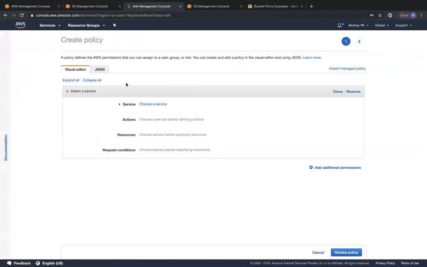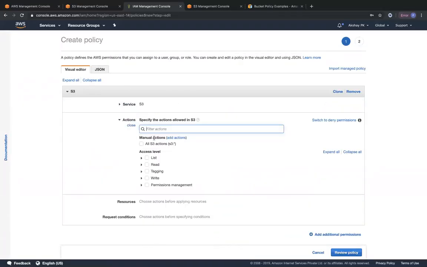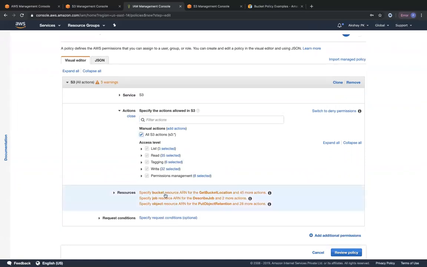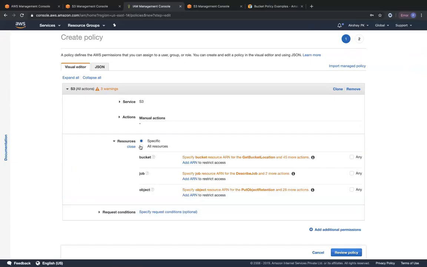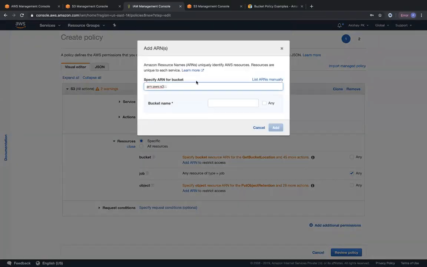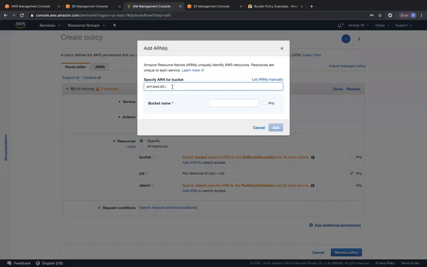So we are going to create a policy. We are going to choose a service. We are going to choose S3. Okay. And under actions, we are going to choose all actions. But then all these actions can be done only on that particular S3 bucket. Okay. So under specific, you can go ahead and denote any job, but then she will have access only to that particular bucket name. So that particular bucket name's ARN is over here. I'm going to copy this ARN. I'm going to paste that ARN over here. So this is how you create customer managed policies in IAM to access only one particular bucket.